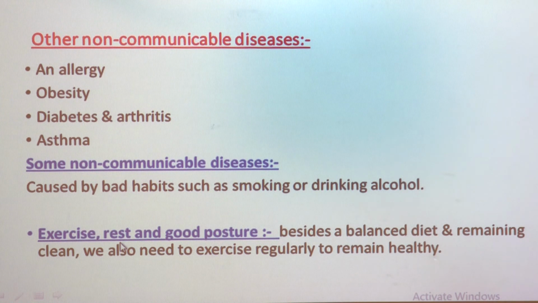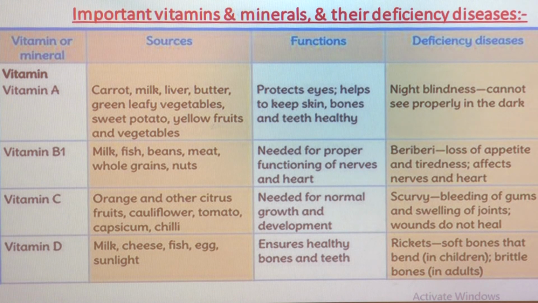Now, we have to see the most important part of the lesson, that is about important vitamins, minerals and their deficiency diseases. As we all know, to remain healthy and to protect our body from some diseases, vitamins and minerals are very useful.